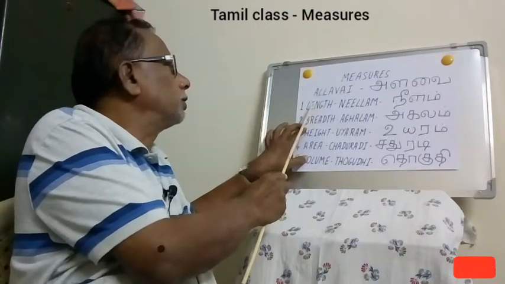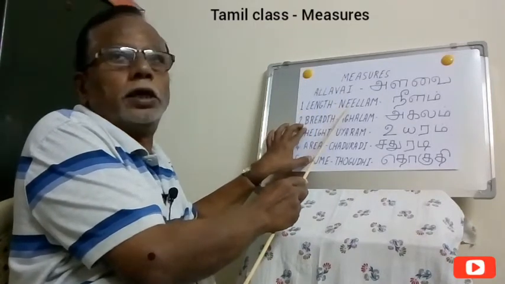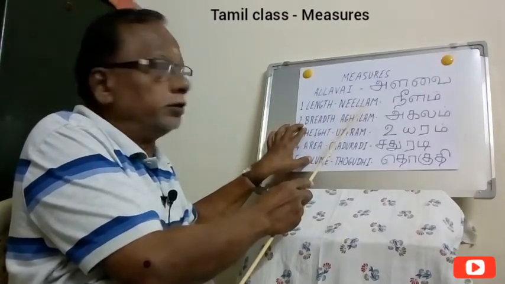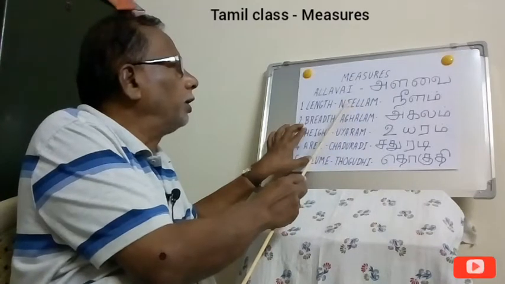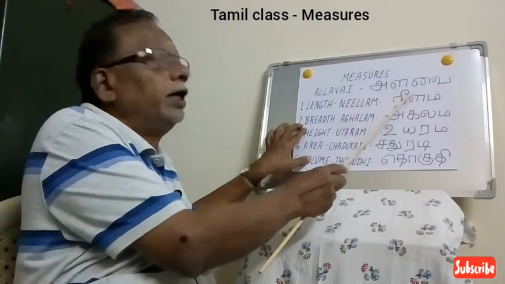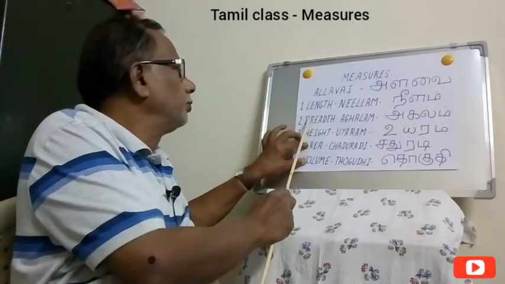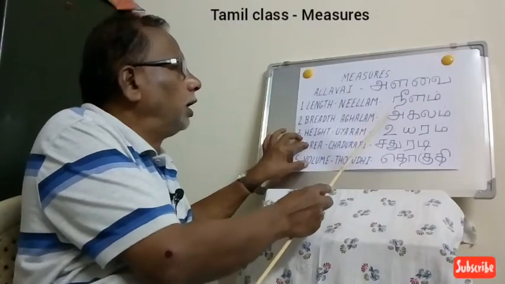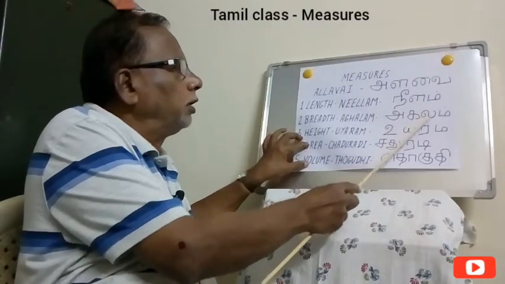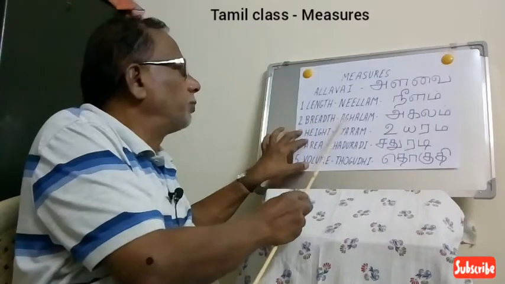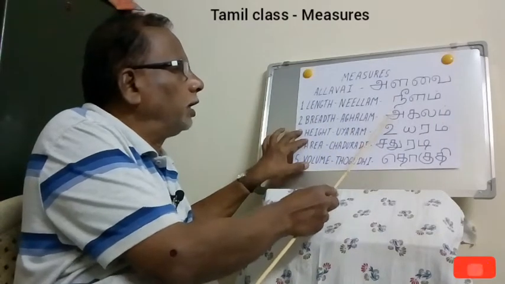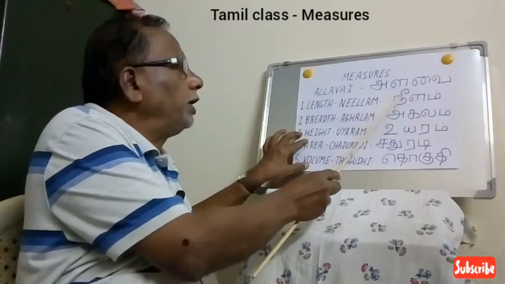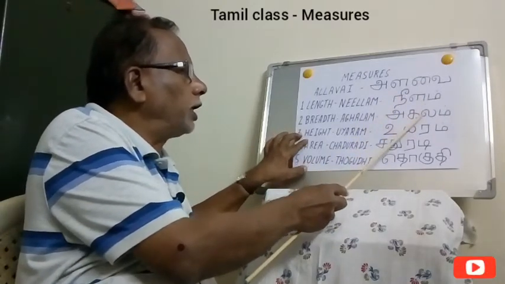Length. For length it's called Neelam. Don't say Neelam, because Neelam means blue. Neelam means length. Then for breadth or width we say Agalam. For length we say Neelam, and for breadth we say Agalam.